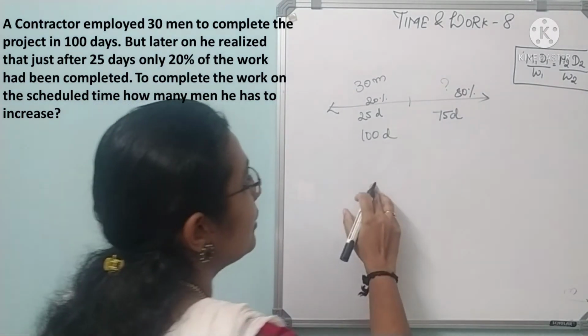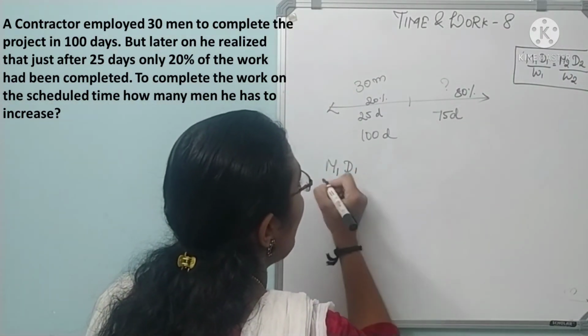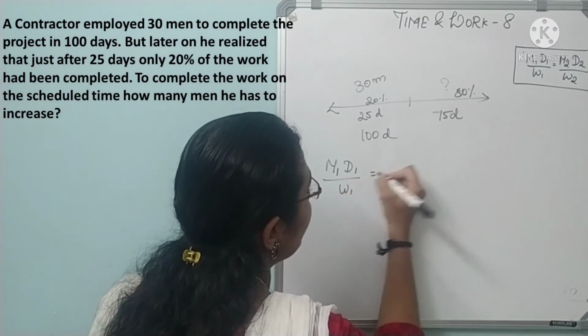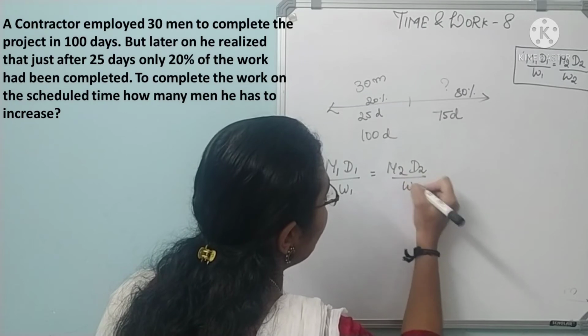Okay, so how will you do? M1 D1 by W1 is equal to M2 D2 by W2.